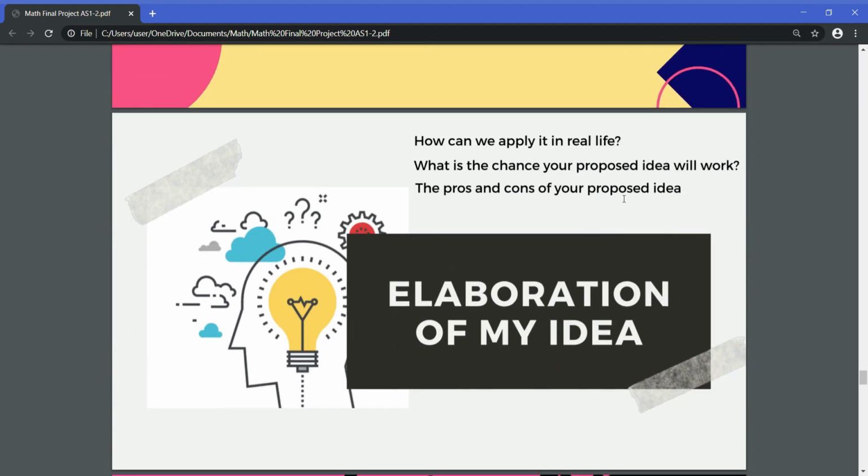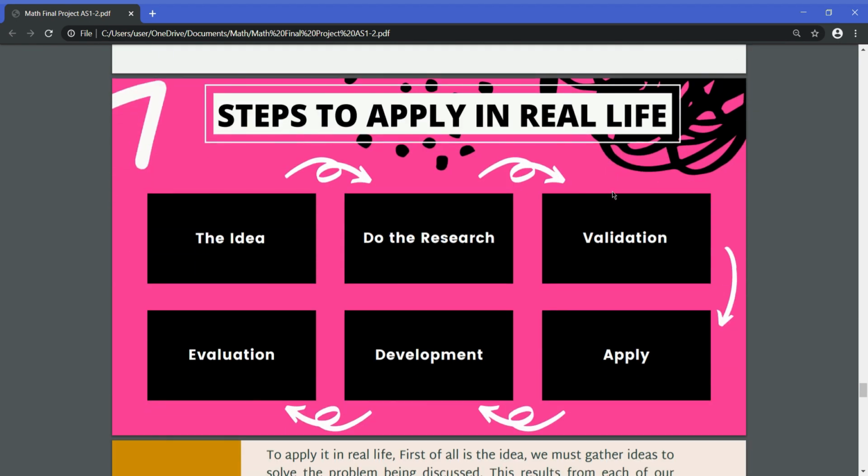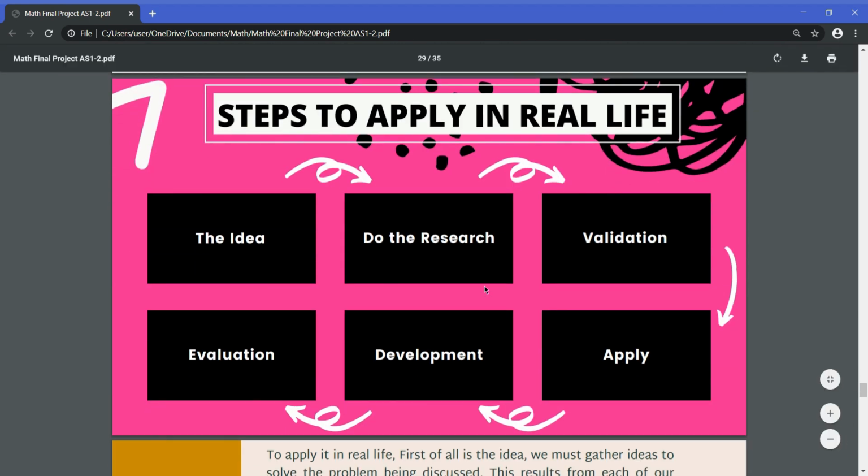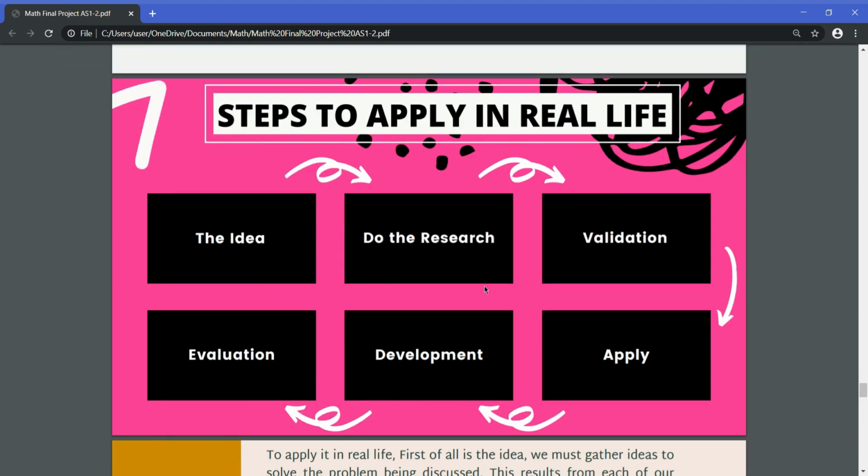So, this is the elaboration of my idea. This part contains how we can apply it in real life, what the chance is of my proposed idea working, and the pros and cons of my idea. So, these are the steps to apply it in real life. The first one is the idea, the second one is the research, the third one is validation, the fifth one is apply, sixth is development, and the seventh is evaluation.